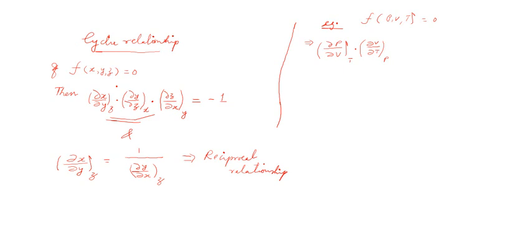After T it comes back to P cyclically, so multiplied by the third one, dou T by dou P, keeping the volume as a constant, and this should be equal to minus 1. That is the fact applied to thermodynamics.